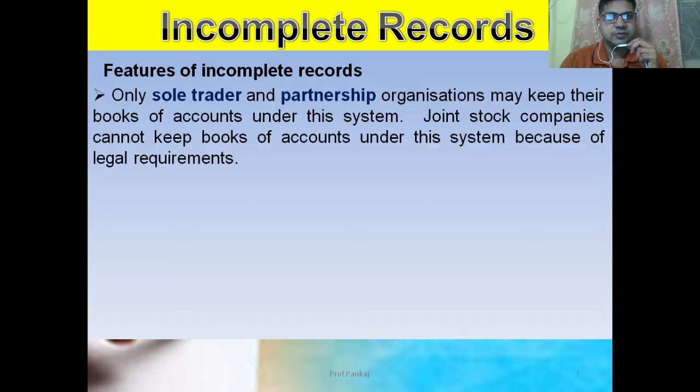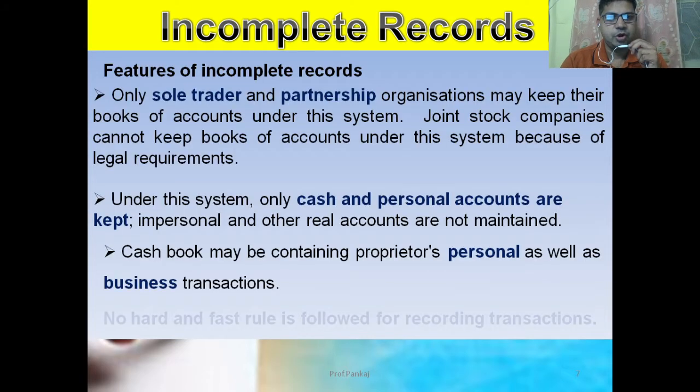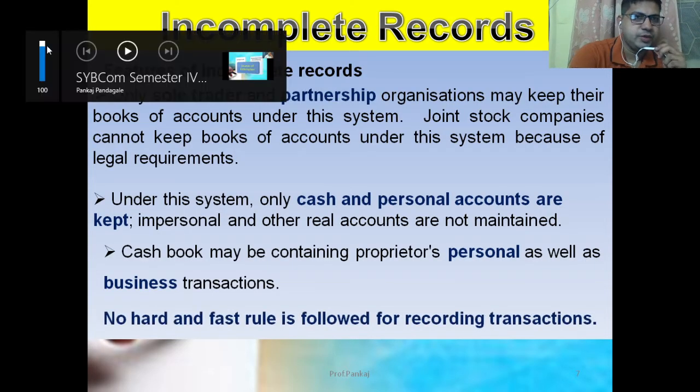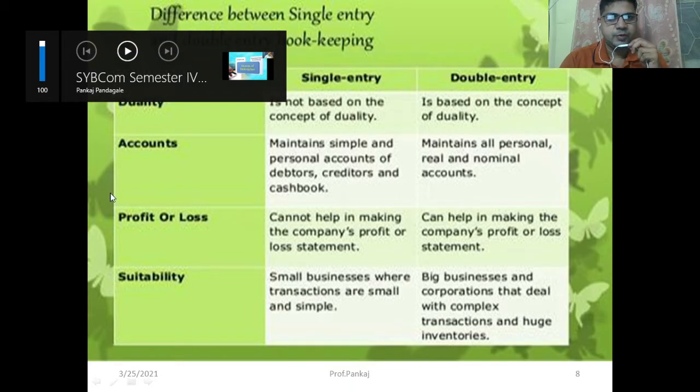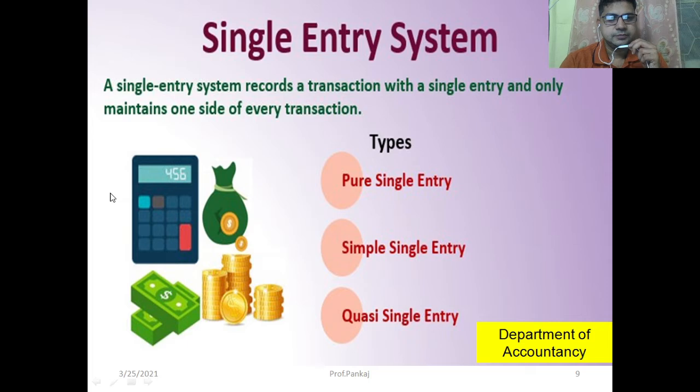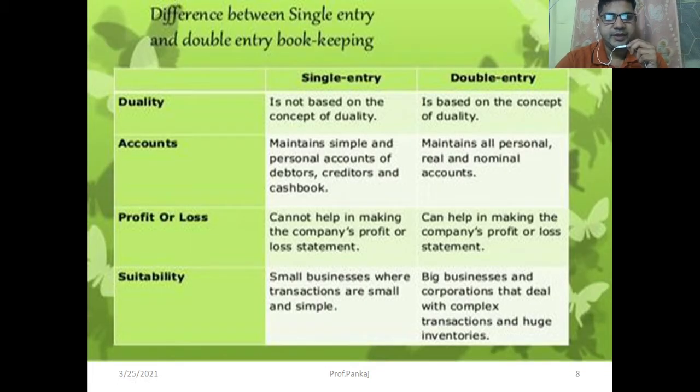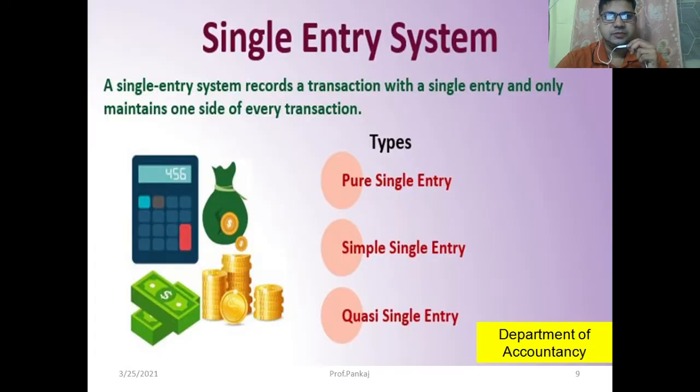Then, friends, what are the features of incomplete records? Also, we discussed the difference between single entry and double entry. Also discussed the types of single entries. There are three types of single entries: pure single entry, simple single entry, and quasi single entry. We discussed these.